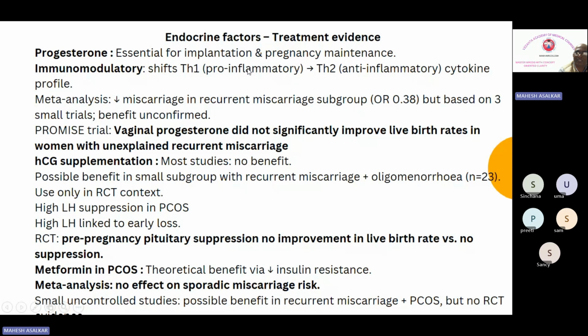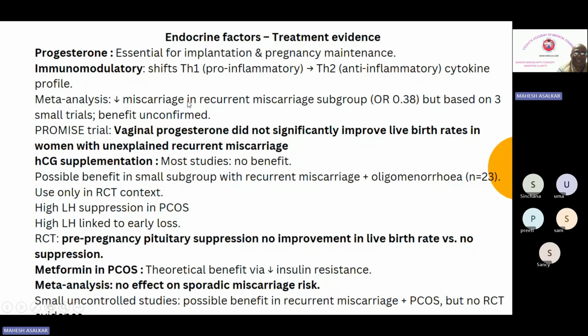This is one of the SBAs in part 1. Normal pregnancy response is a TH2 response. TH1 response is a pro-inflammatory response. TH2, that is T helper cell 2 response, is anti-inflammatory. So what does the meta-analysis say?